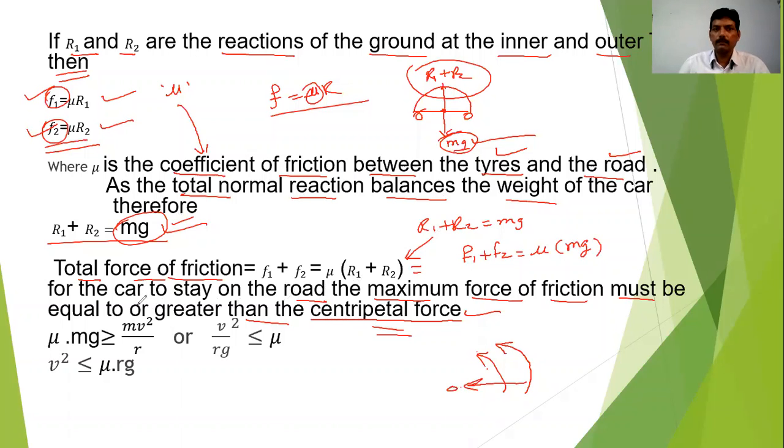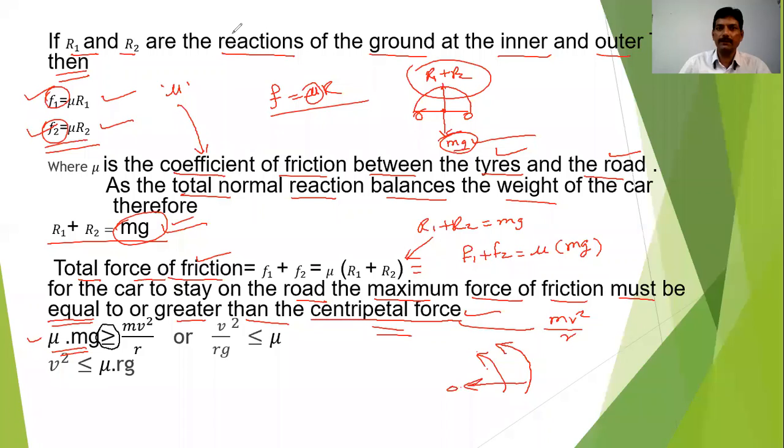And as you want the car to stay on the road, the maximum force of friction must be equal to or greater than the centripetal force. So what is the formula for the centripetal force? Centripetal force is nothing but mv square upon r. So that's why I have written here mu into mg, the net force of friction. The net force of friction mu into mg is greater than or equal to mv square upon r.